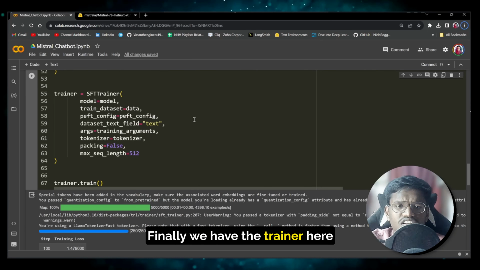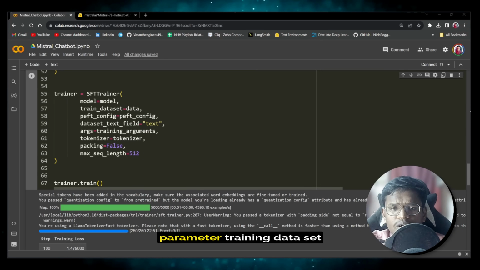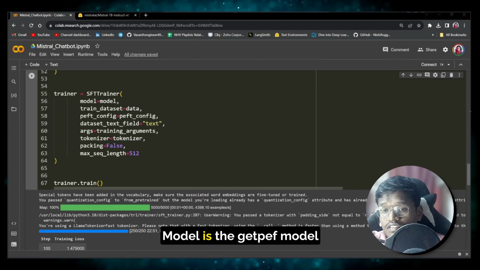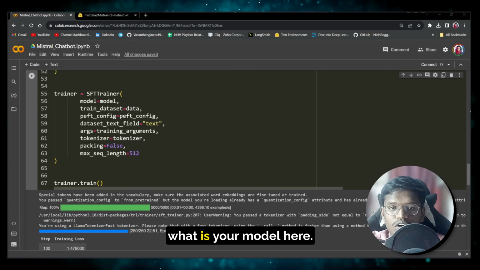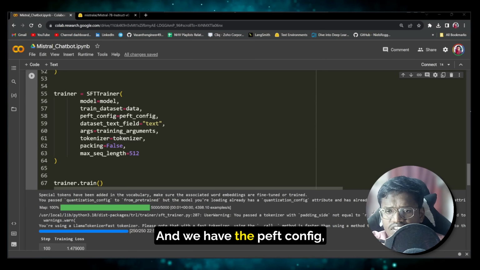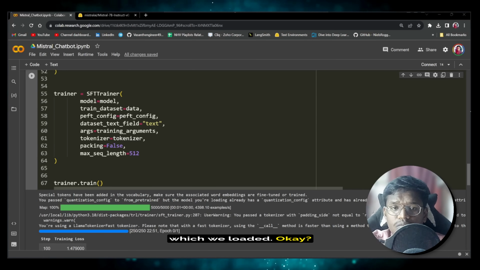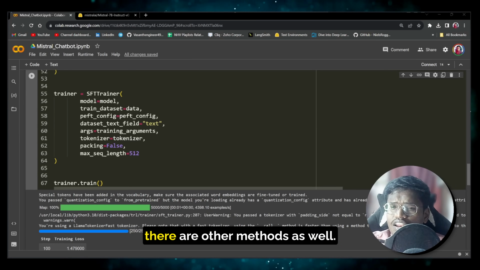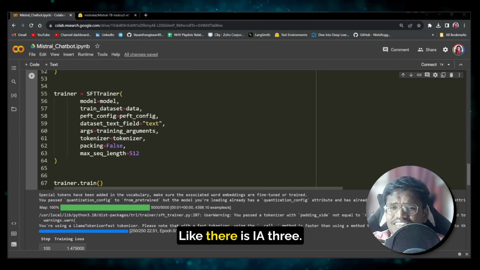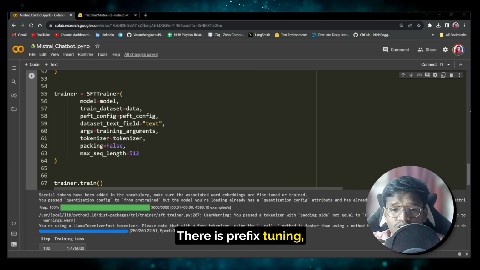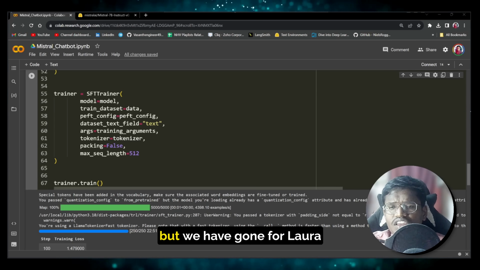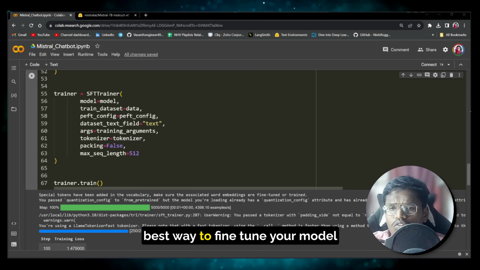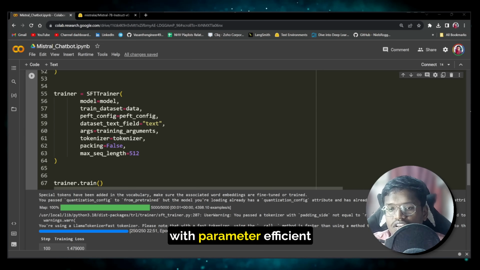Finally, we have the trainer here, in which it will take the model parameter and the training dataset parameter, which we also created. Okay, model is the get_peft_model output. That is what your model is here, and we have the peft config, which we loaded. Okay, peft config is the LoRA config, and just to let you all know, there are other PEFT methods as well, like IA3, prefix tuning, prompt tuning, there are a lot of other methods, but we have gone for LoRA because that is currently the best way to fine-tune your model with parameter efficient approaches.